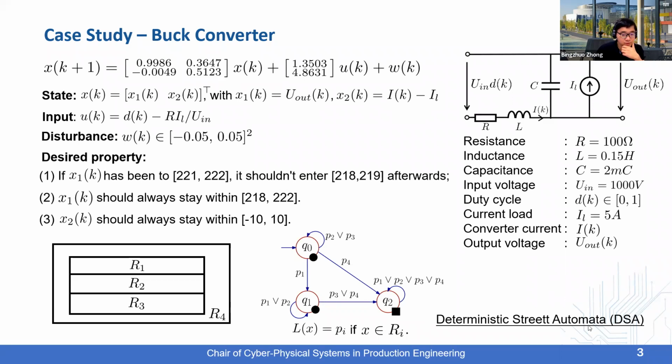And we usually use DSA to model such properties. A DSA looks like this. I will come back to the definition of DSA in the next slide. What I want to convey in this slide is that we focus on systematically synthesizing a controller over a linear system like this, and enforcing a property like this. This may be a little bit challenging when you try to solve this problem using traditional control methods. So this is the motivation.